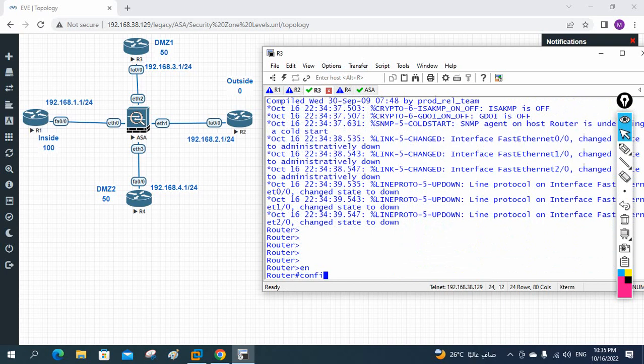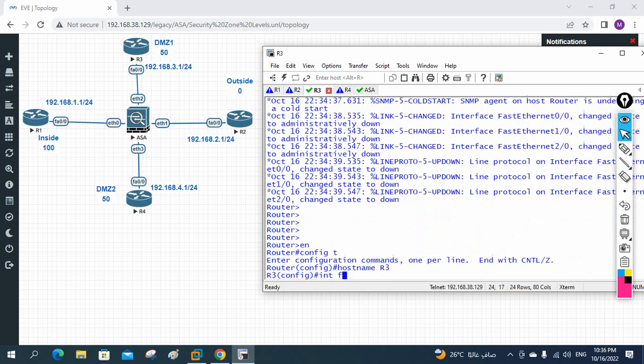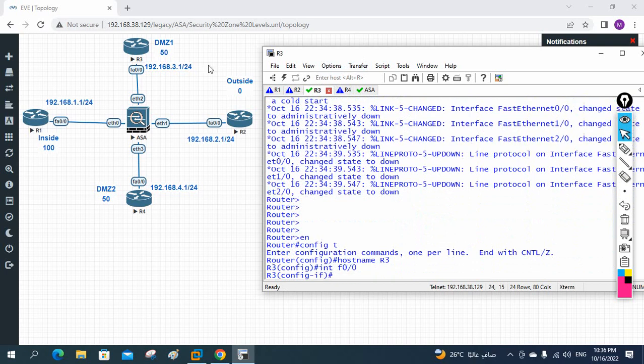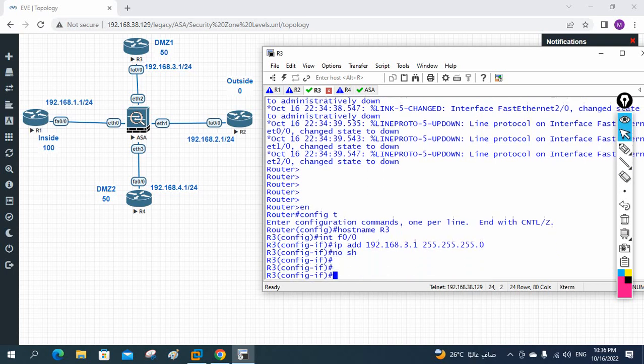So let me write here config t, host name R3, and then interface fast Ethernet 0/0. I am here, this interface fast Ethernet 0/0. I will write IP address 192.168.3.1, 255.255.255.0. I will write here no shut. Okay, R3.